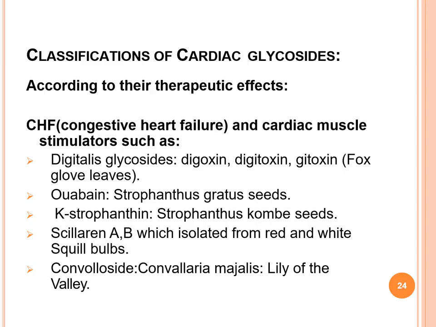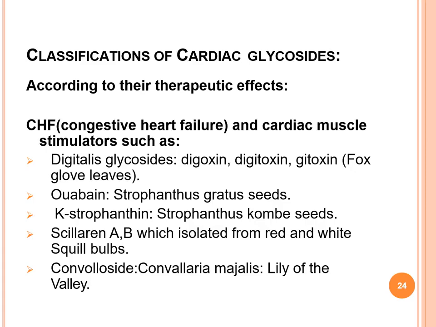And under this already we discussed digoxin, digitoxin, and ouabain, which is from Strophanthus gratus seeds, K-strophanthin from Strophanthus kombe seeds, scillaren A and B, which is isolated from red and white squill bulbs, because scillaren A and B come as bufadienolides, and convallatoxin from Convallaria majalis, lily of the valley.